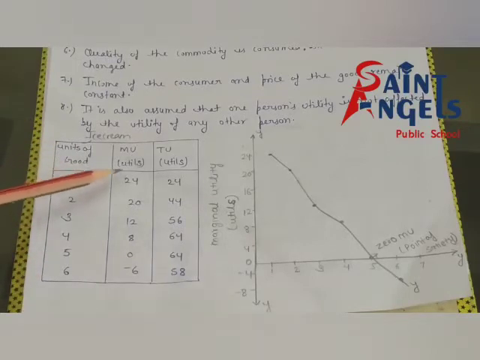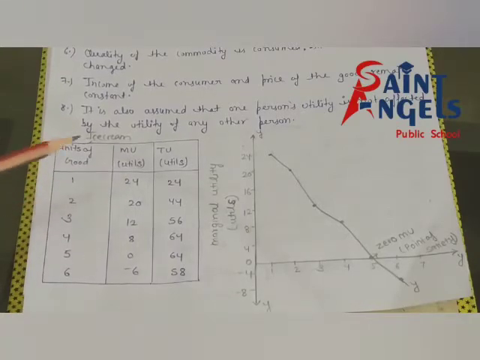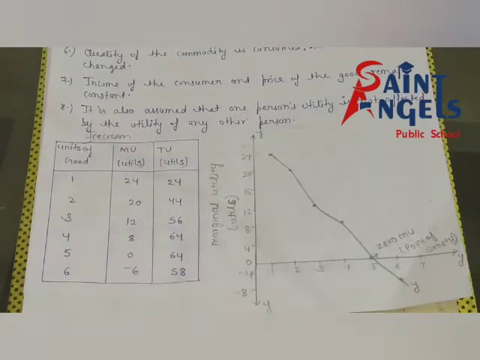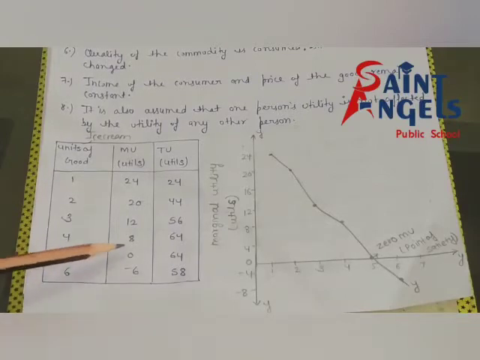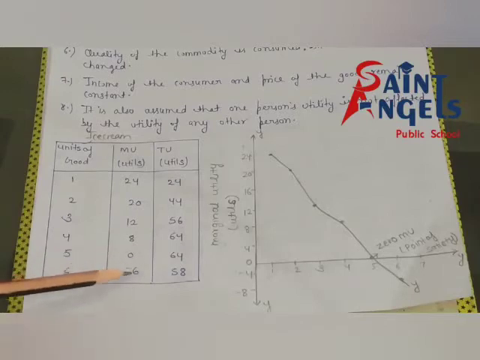Marginal utility of the first ice cream is 24, second 20 utils, third 12 utils, fourth 8 utils, fifth 0, and sixth -6.